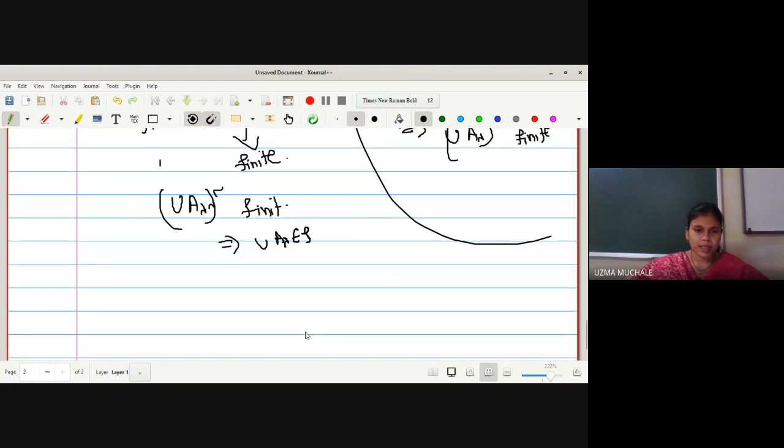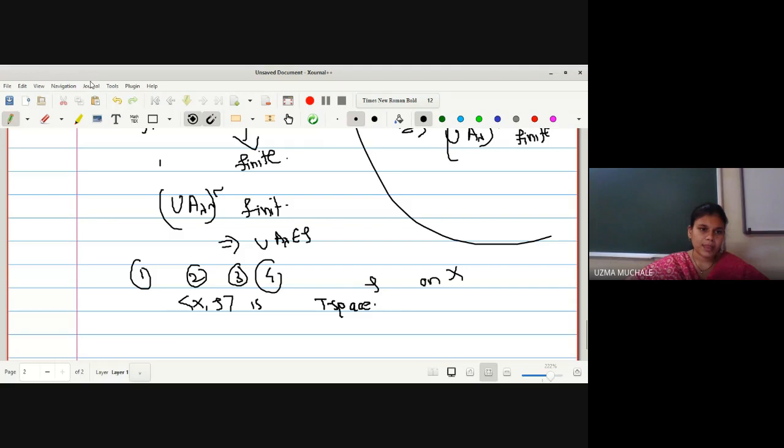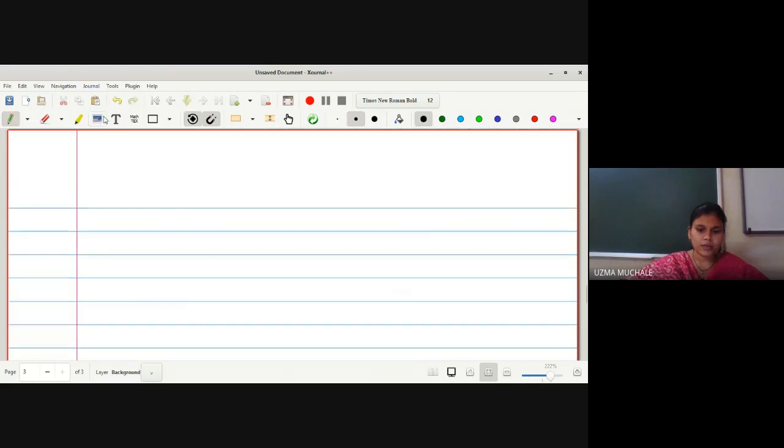So now I can say from 1, 2, 3 and 4, tau is a topology on X, and hence we can say (X, tau) is a topological space, or we can say it is simply a T space. Any doubt for this example?